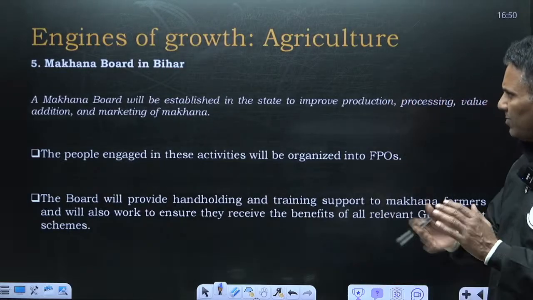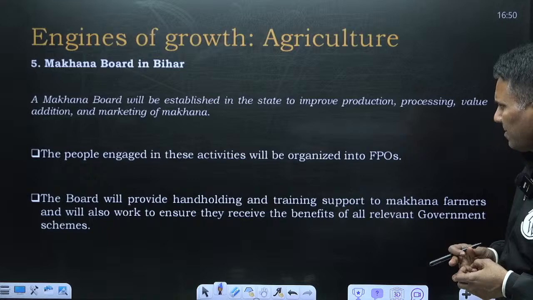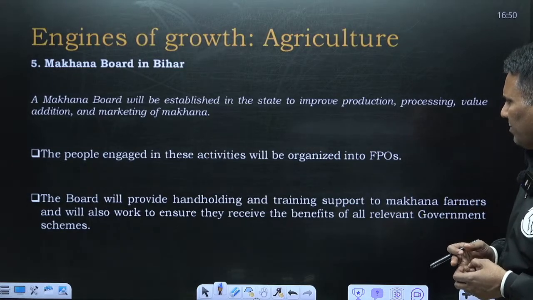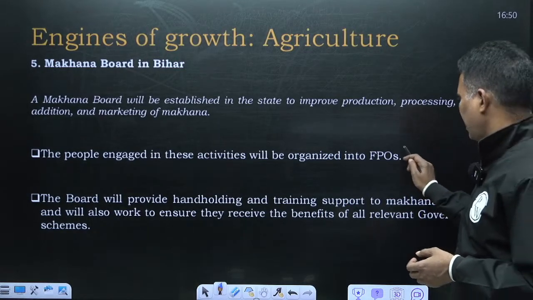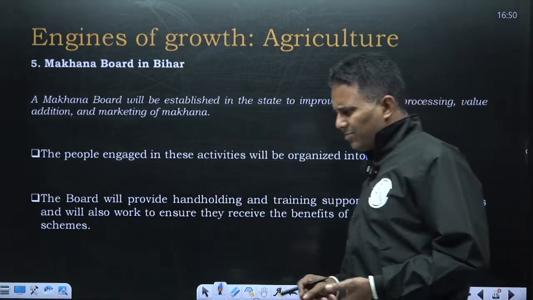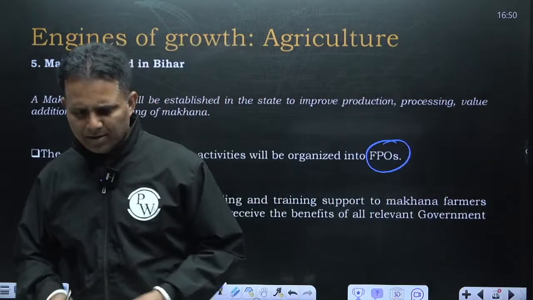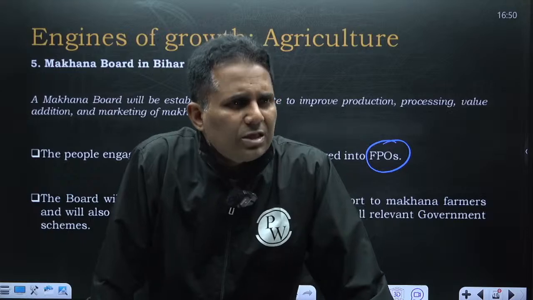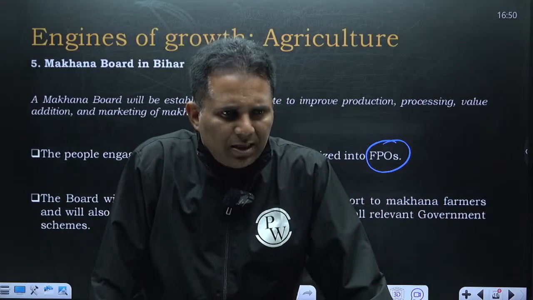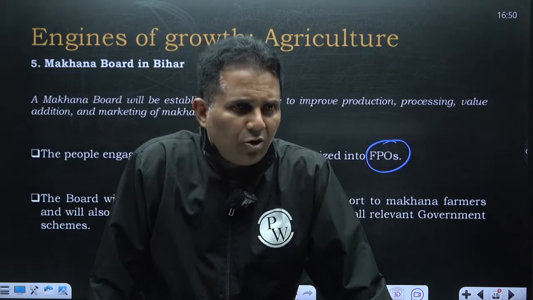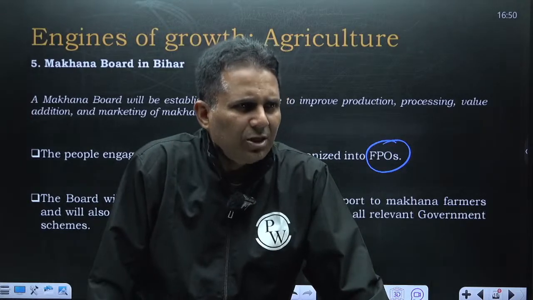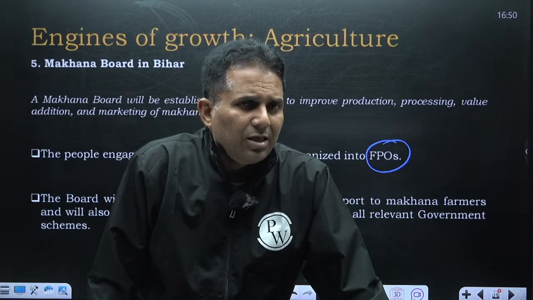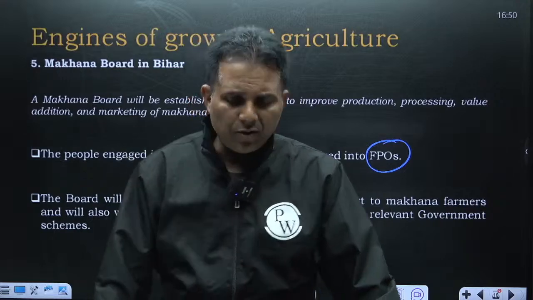So the government is planning to set up a makhana board in Bihar, and the people will be engaged through FPOs. FPOs are emerging as a major mechanism to support small farmers, and there is a lot of focus of the government on FPOs. So in various agri schemes that you will be seeing, FPOs are involved to support farmers.